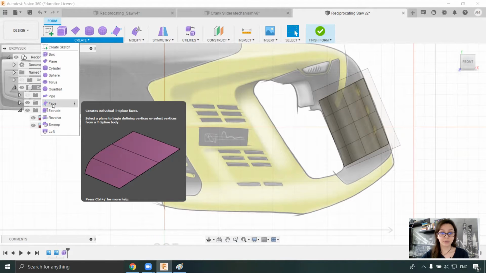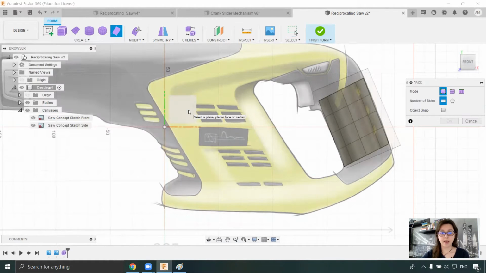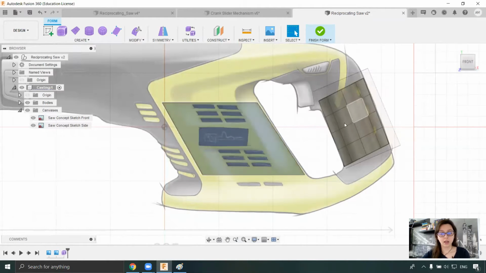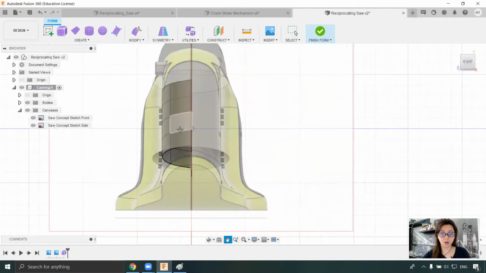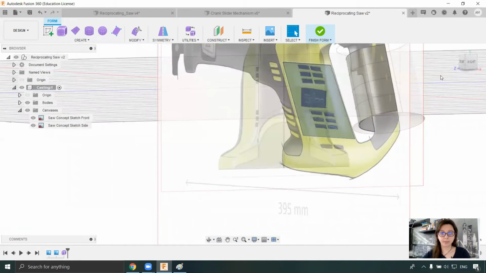So I will use the face. So with the face, I will create individual T-spline faces. I will click here. I will select this plane, and I will create a basic polygon. Voila. Now, I will move it because right now it is on this plane.